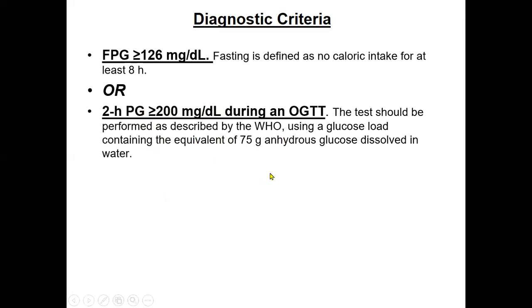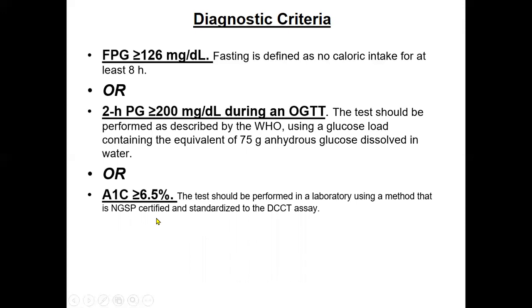In oral glucose tolerance test, we give 75 gram glucose dissolved in water and then test the blood glucose level at different intervals: fasting, then after 1 hour, then after 2 hours. These are the 3 levels we discussed for interpretation.